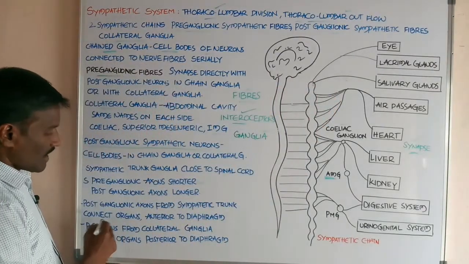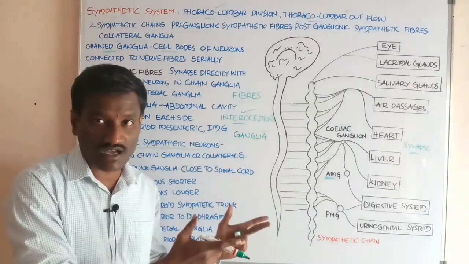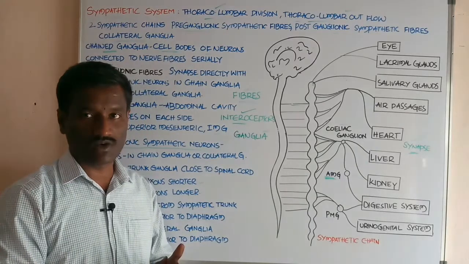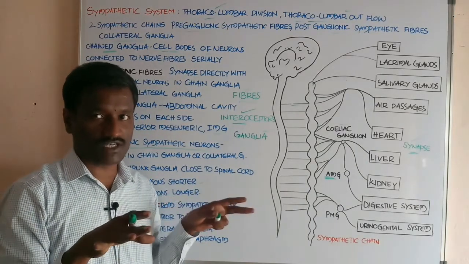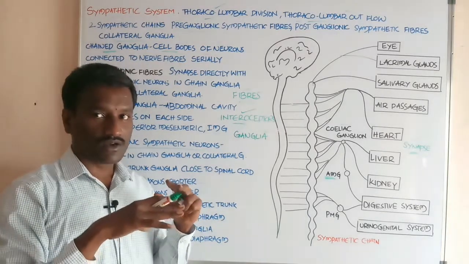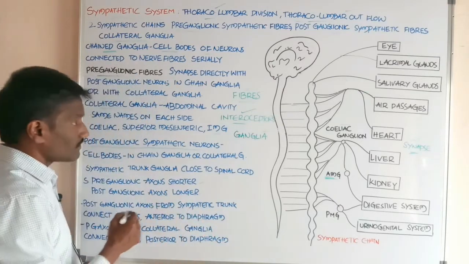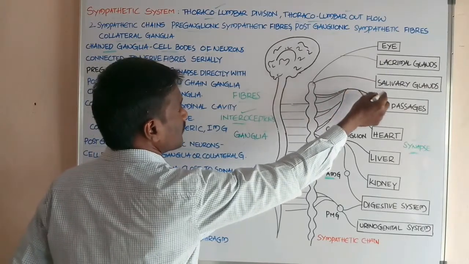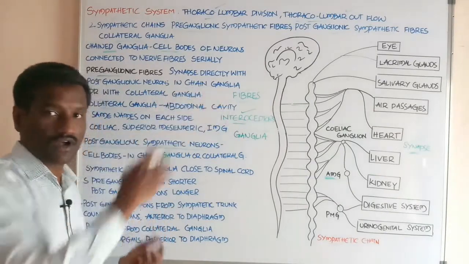These are connected to the vital organs located at the anterior part of the diaphragm. The diaphragm is one of the structures that divides the two cavities. These axons, these nerve fibers, connect to the organs present above the diaphragm.